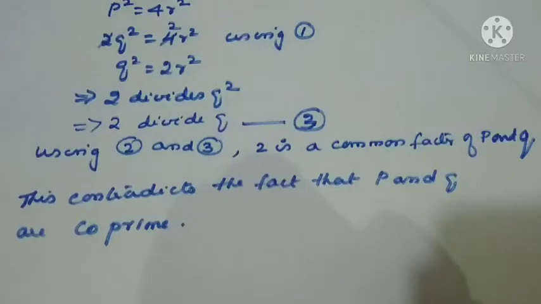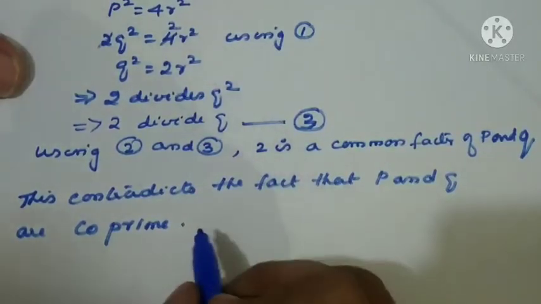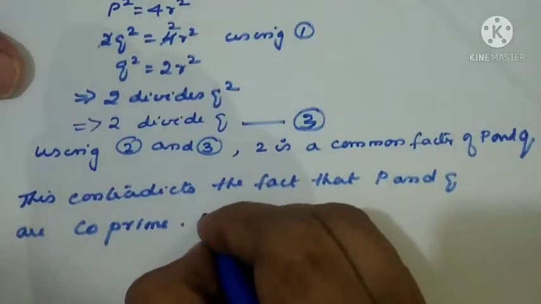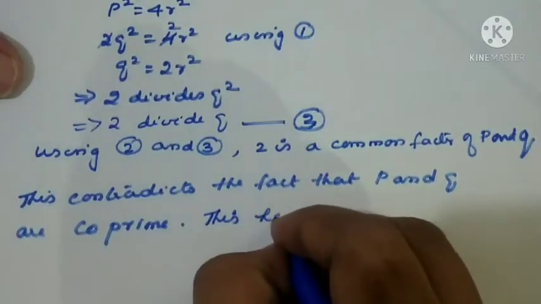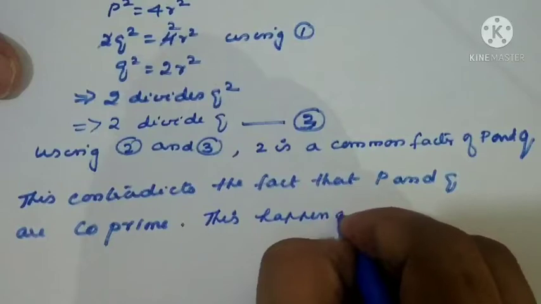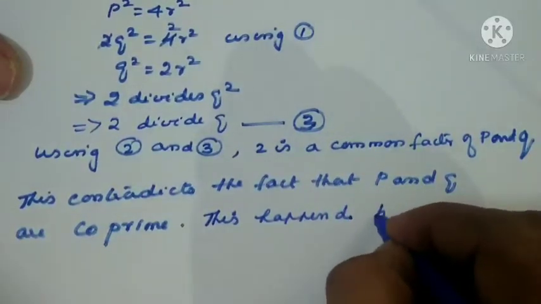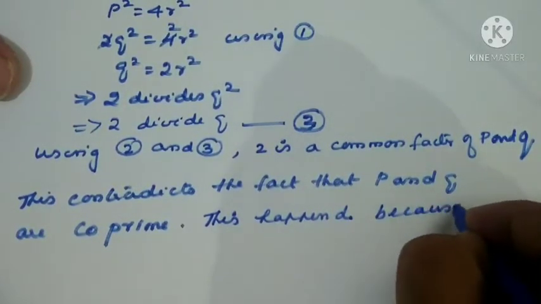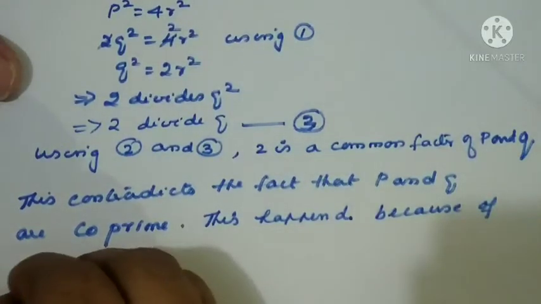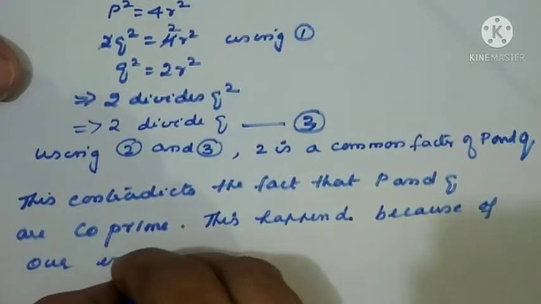We have already taken in the beginning that they are co-prime, there is no common factor other than 1. This happened because of our incorrect assumption.